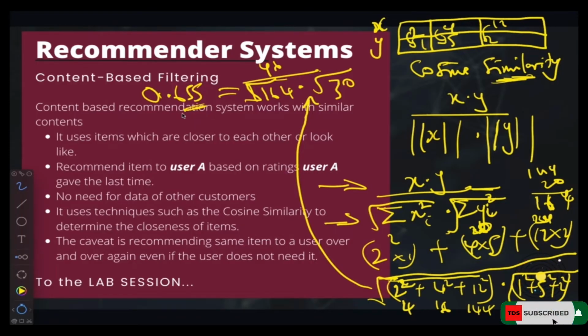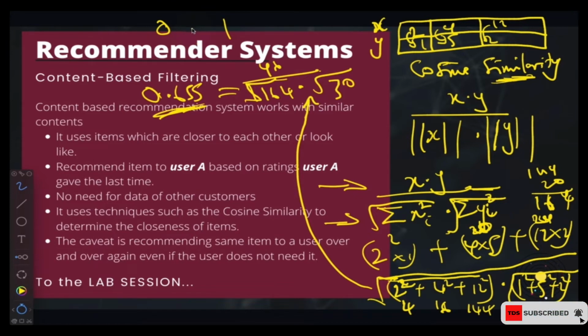So this is going to come down to something like 0.655. You can just do the simplification and then you will see: root 164 multiplied by root 30, and then 46 divided by that. You're going to get somewhere like 0.655. Now the cosine similarity value ranges from 0 to 1.